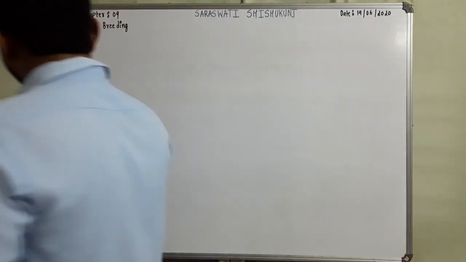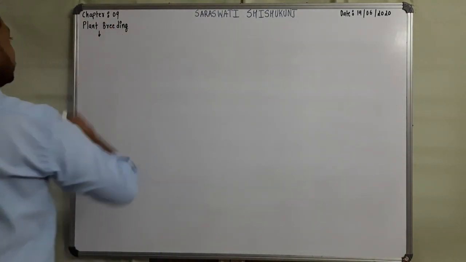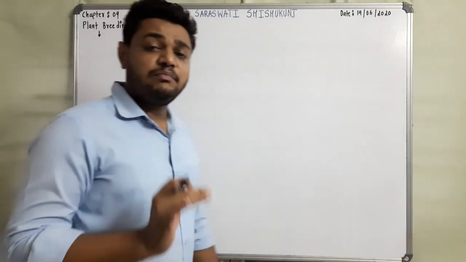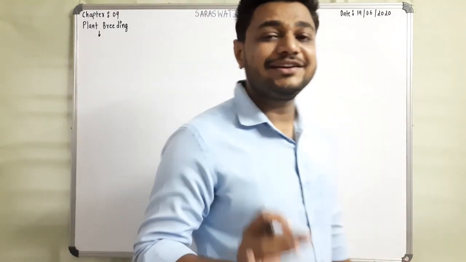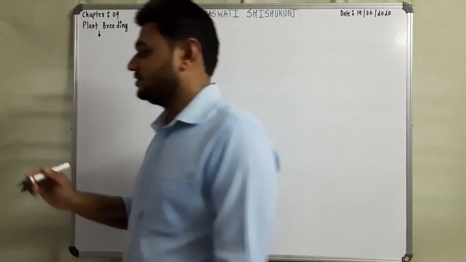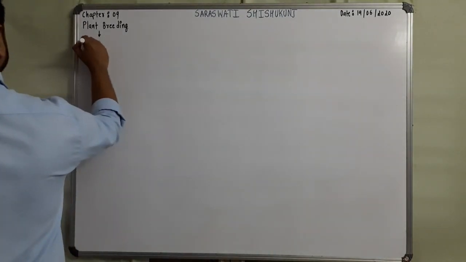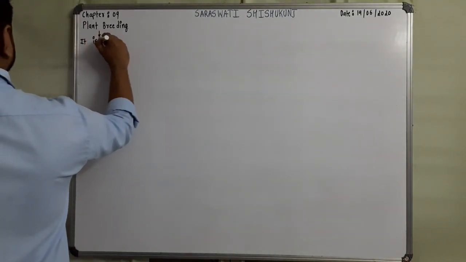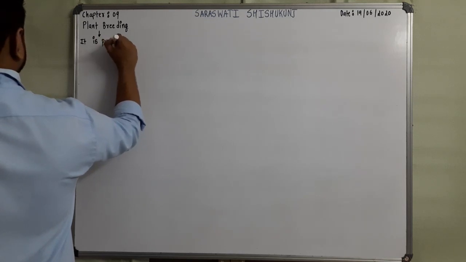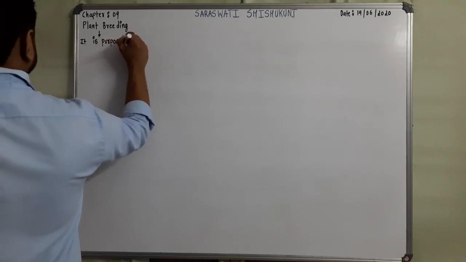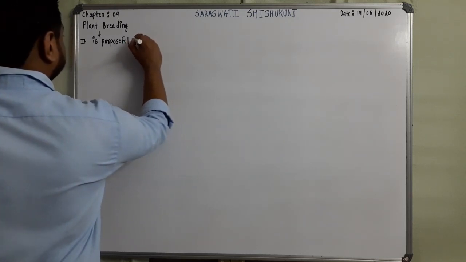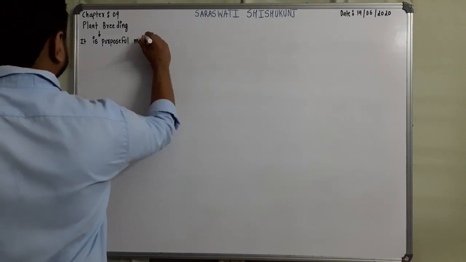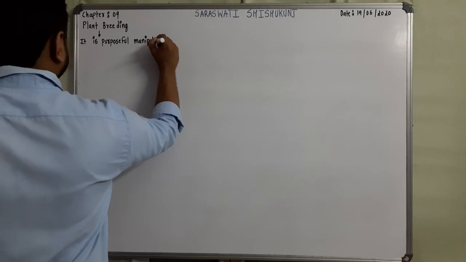So what is plant breeding? Plant breeding is purposeful manipulation of plant species to create desired type of plant. It is purposeful manipulation, meaning we are manipulating, we are trying to handle it.